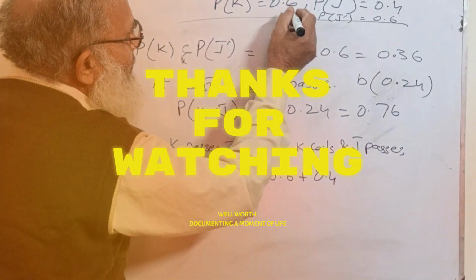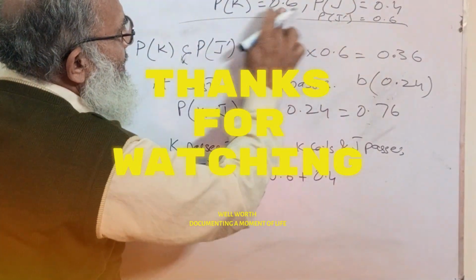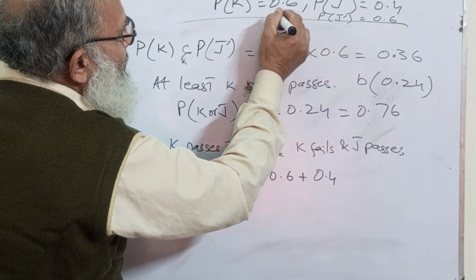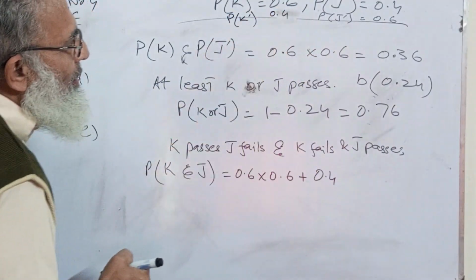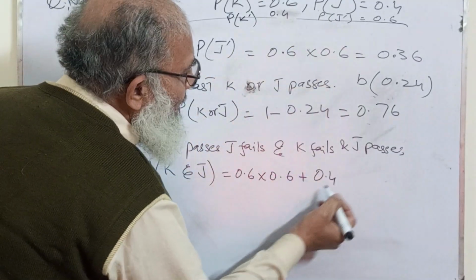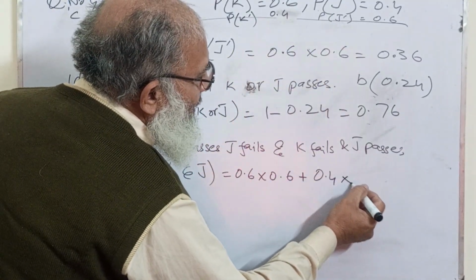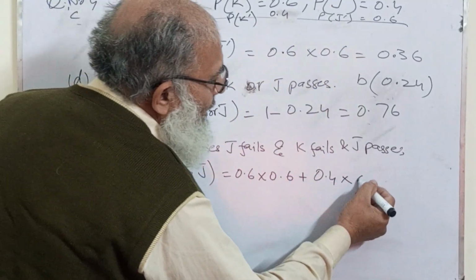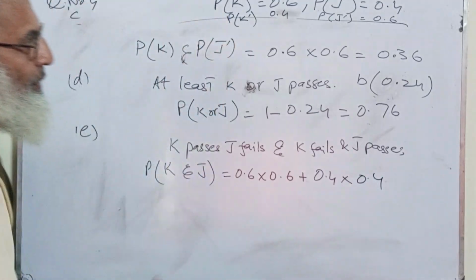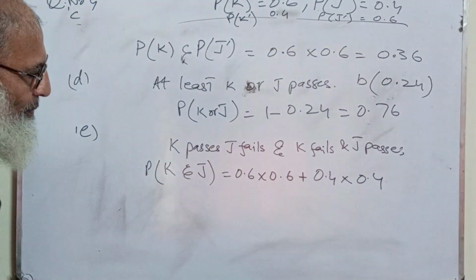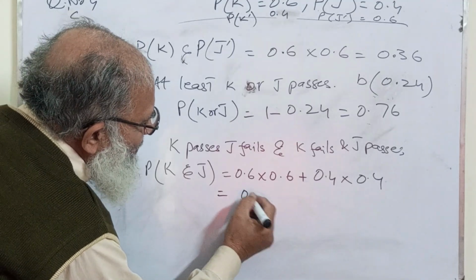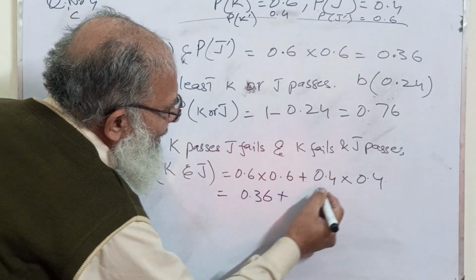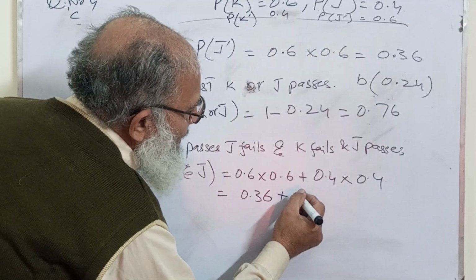Here the fail probability is this, P(K'), and the passing probability of J is 0.4. So it will be like this: 0.36 plus 0.16.